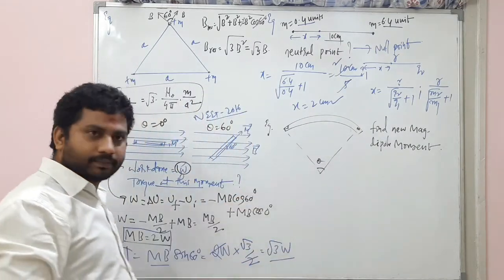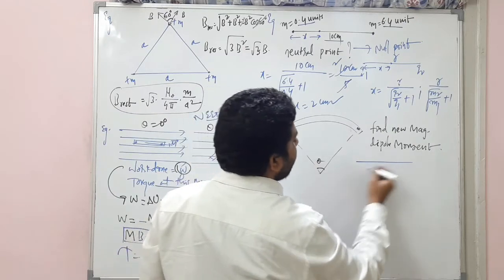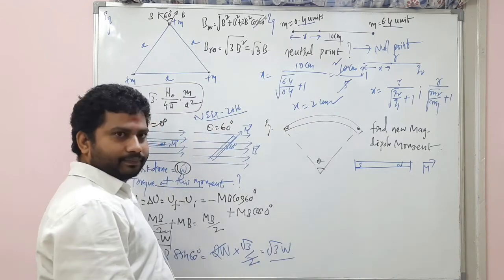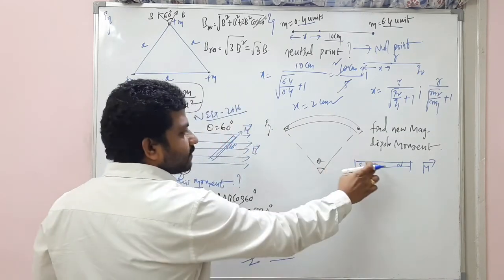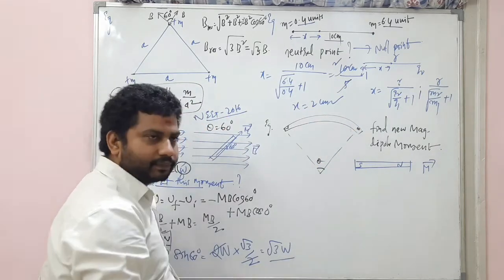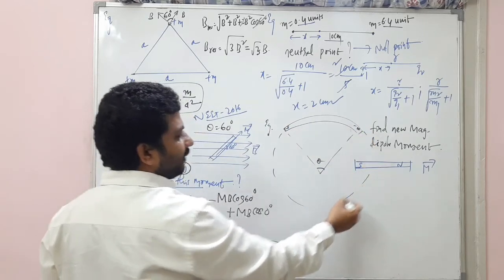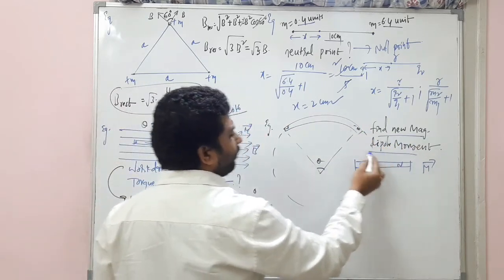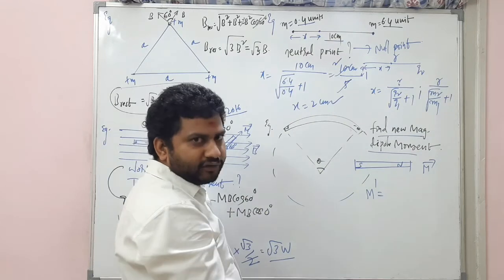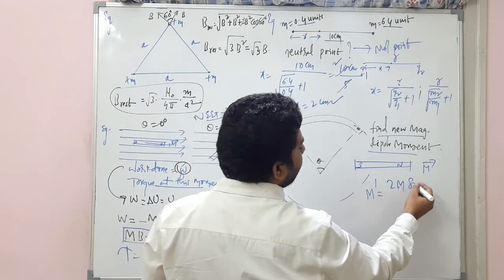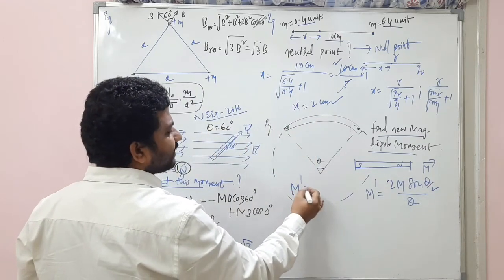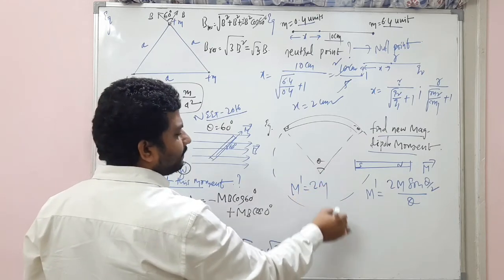Okay, coming back to this question. Initially they have a magnet like this, south pole and north pole, whose magnetic moment is m bar. Now this magnet is bent like this into a small arc shape, and this arc makes an angle theta at the center, because if you extend this, it will form a circle, right? Find the new magnetic moment. When the magnet is bent into the form of an arc, the new magnetic moment formula is M dash equal to 2m sine theta by 2 divided by theta.